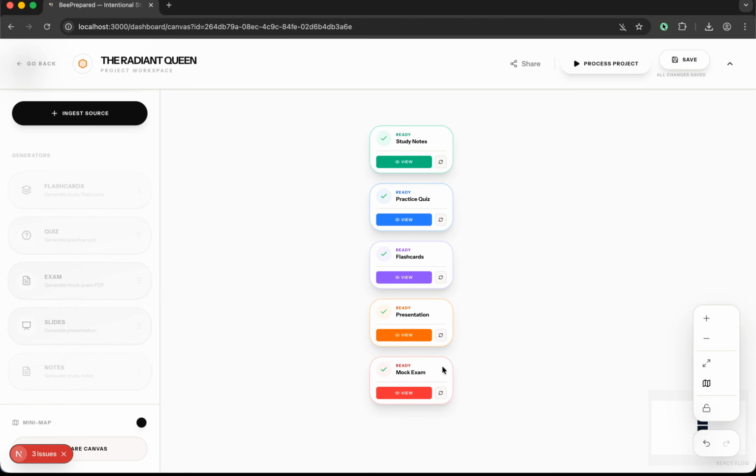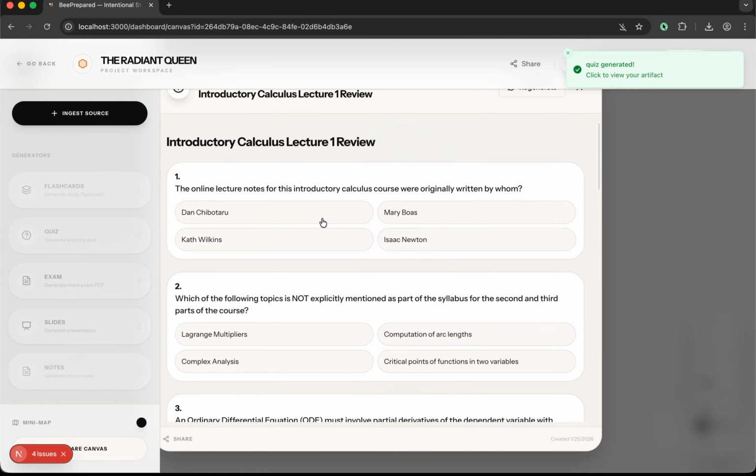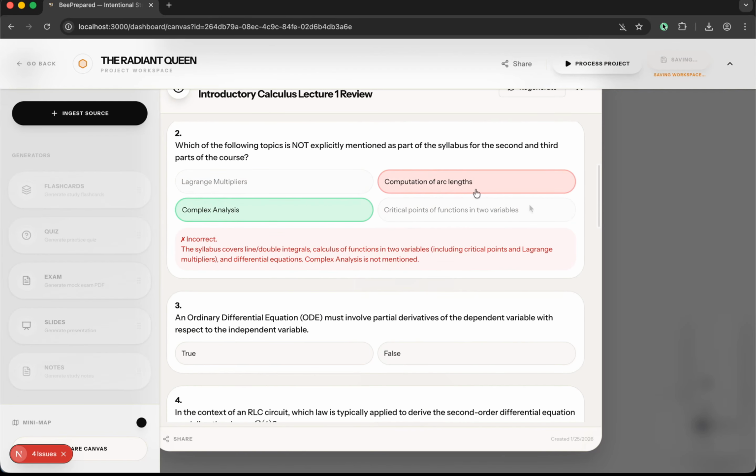On top of everything, you also have the option to regenerate features. For example, you can regenerate a practice quiz if you don't like the original one. As you see, we have different questions from what we had before.